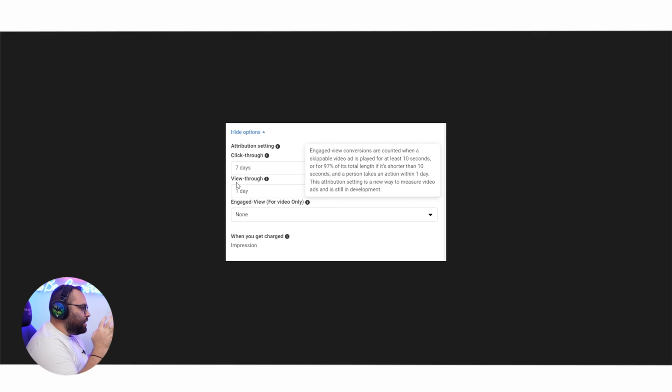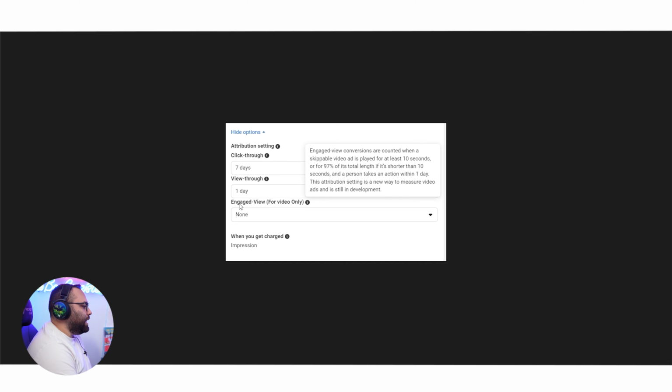This is on the ad set level, in the area where we tell Facebook, look, I want you to use the data from this period in order to optimize. So it's using the data from the people who clicked in the last 7 days, or the people who have seen an ad in the last 1 day. Of course, it cannot do more than 1 day on view, because then it would be stealing all sales. Imagine somebody watching without clicking, and after 7 days buying, for example. We would see a ROAS of 10 all the time.